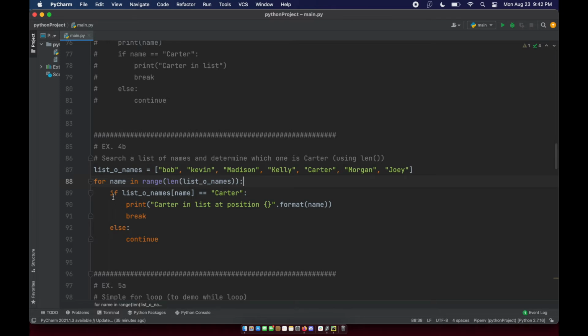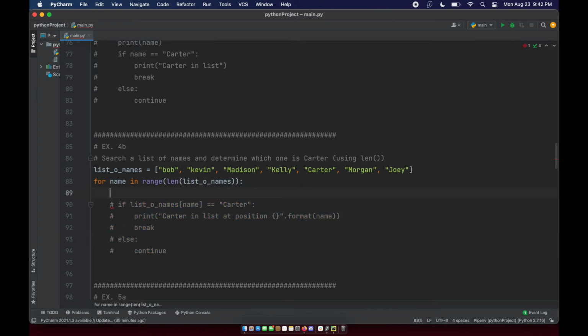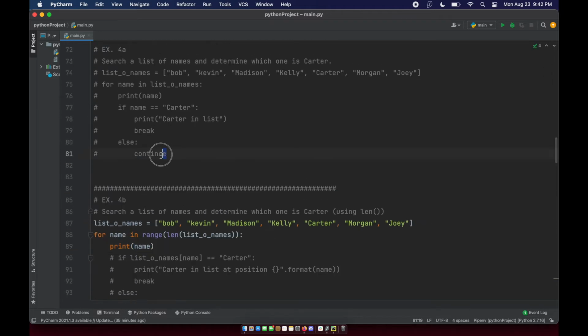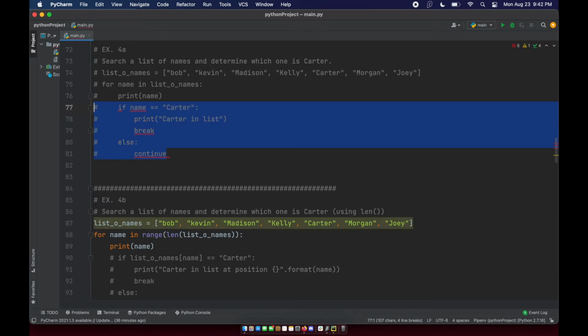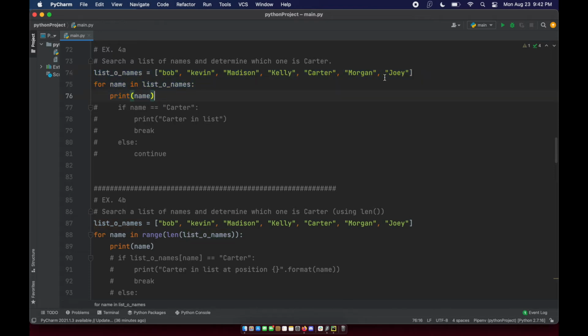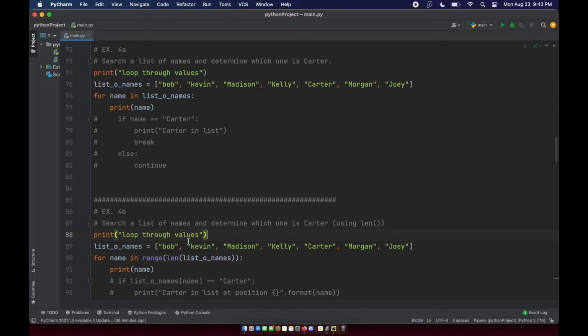But this time, again, let's do this. This is where it gets kind of confusing when I start teaching about this. In the last example, I'm going to keep that there, but I'm going to keep that like this. And I'm going to print loop through values. And then here, I'm going to say loop through length.